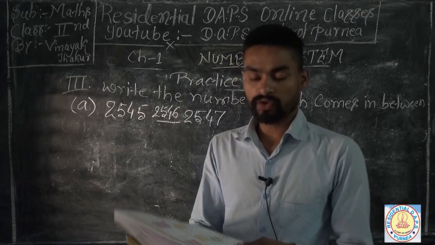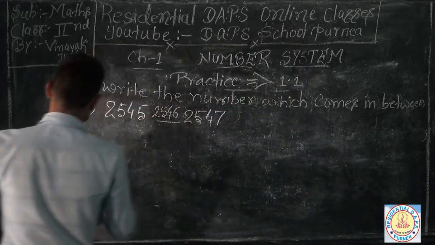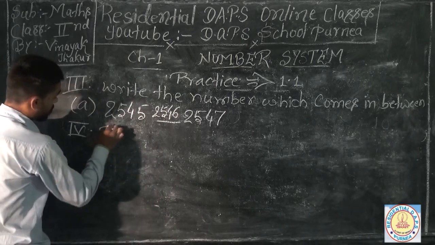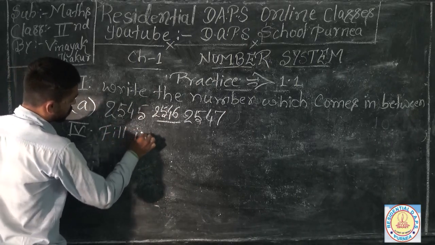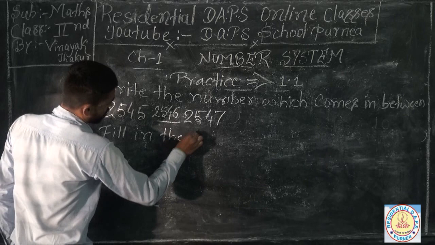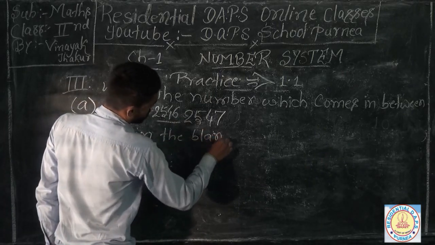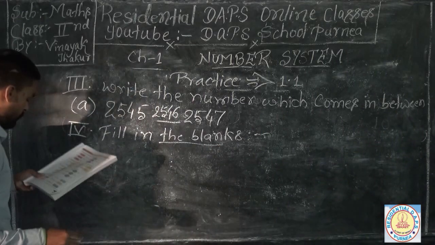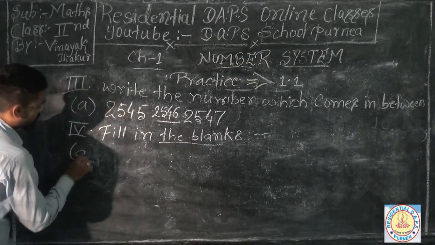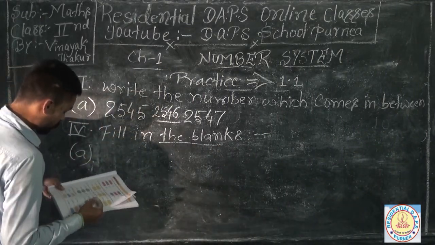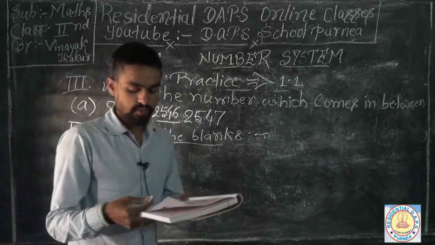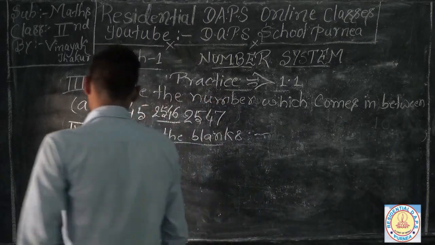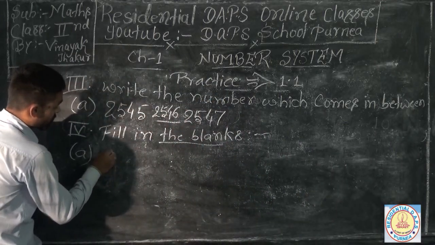And I'm going for your fourth question, which is fill in the blanks. You have to fill all the represented blanks on your paper. At your first question, 999 plus 1 is represented here.